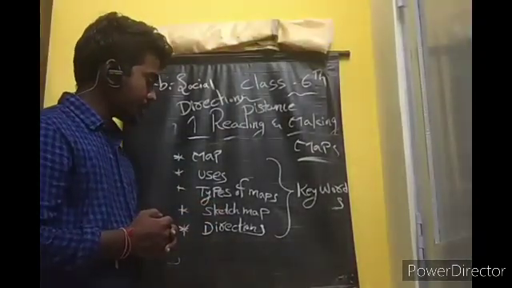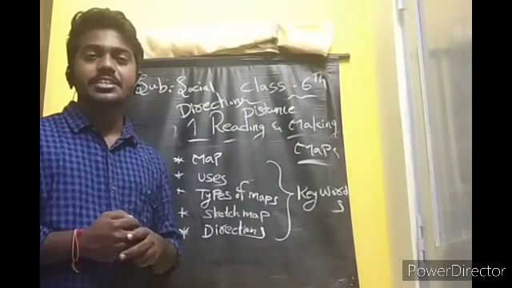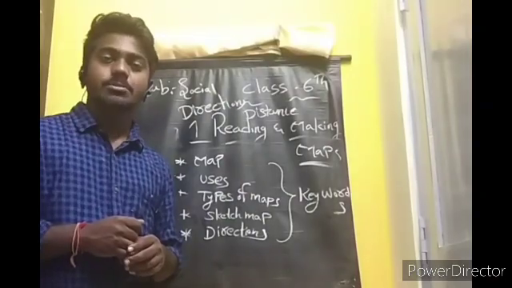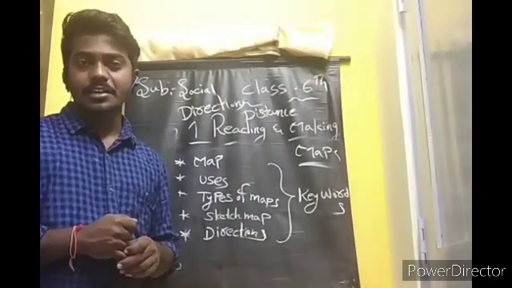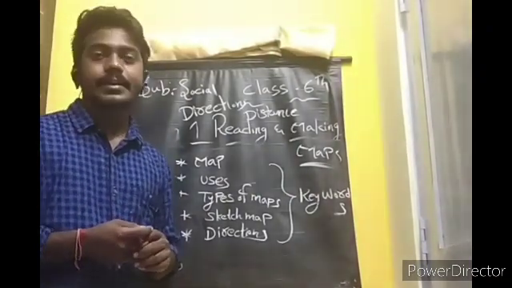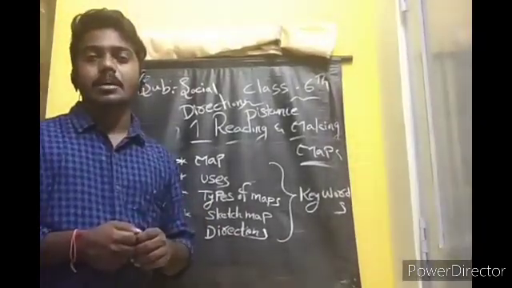A political map shows the villages, cities, countries, etc. A thematic map shows only one aspect. It shows the distribution of rainfall, the highest rice growing areas in our country, different types of crops grown in our country, etc. These are the thematic maps.